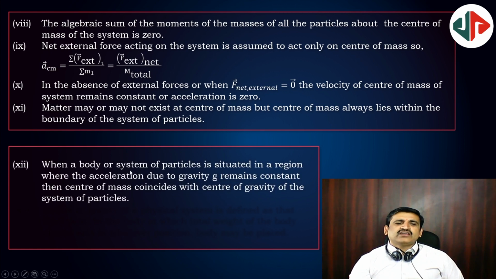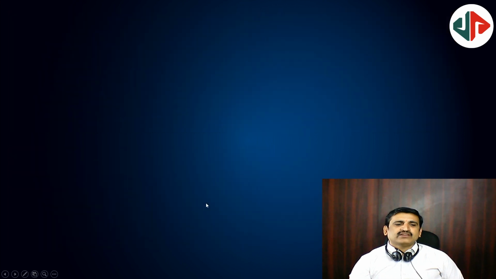When a body or system of particles is situated in a region where the acceleration due to gravity g remains constant, then the center of mass coincides with the center of gravity of the system of particles.